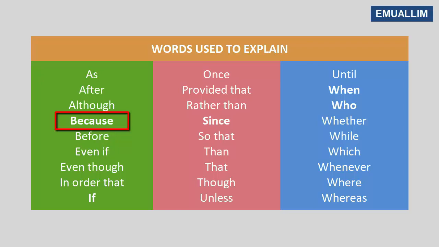Now, it's okay in speaking if you use because repeatedly, and the reason is that the examiner will ask you questions and say why or why not, and the answer is because. You could answer differently, you could answer with since or if, but the most common answer is because. So it's okay in speaking to repeat because more than once, but in writing, you don't want to do that.